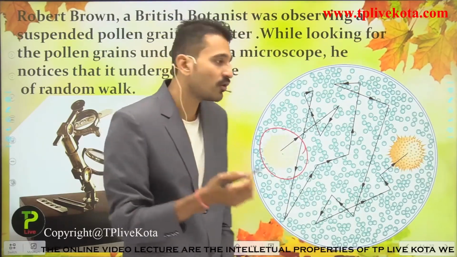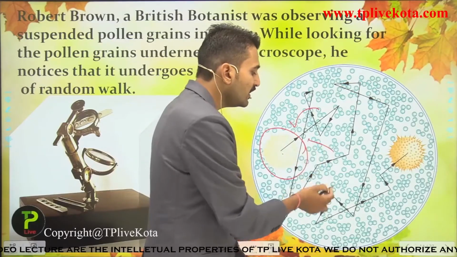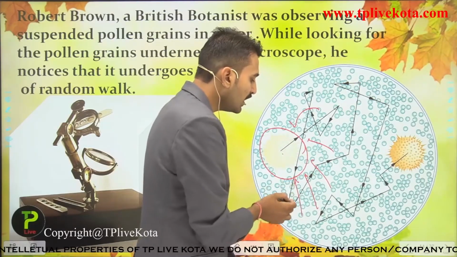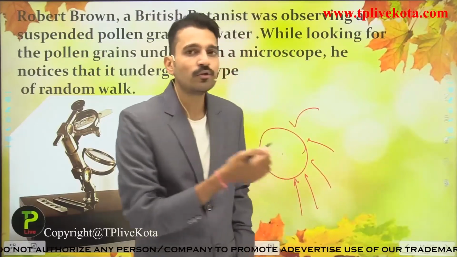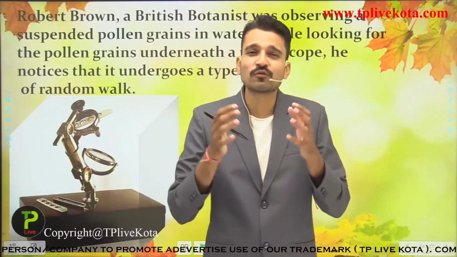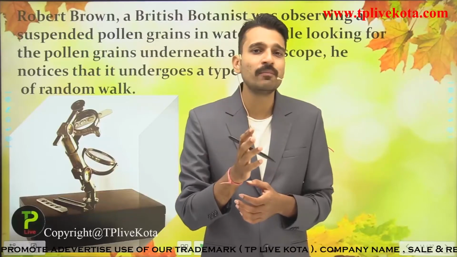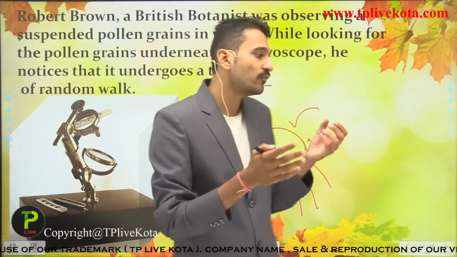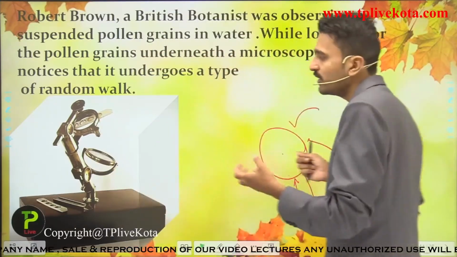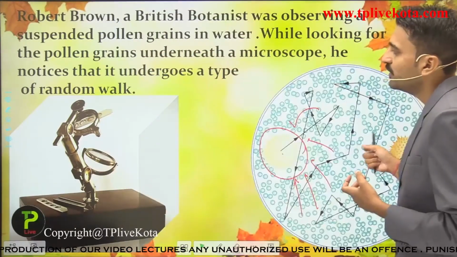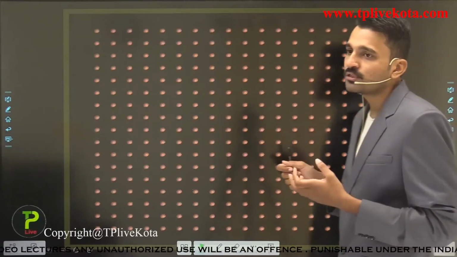So why is this pollen grain moving? It is moving because it is constantly being hit by these water molecules. So they hit this pollen grain and the pollen grain moves, and also the water molecules move. But water molecules are so tiny that we cannot see them under the microscope. So we are able to see only this particular pollen grain. We can also see here the particular Brownian motion. This is just a video for you to explain how the particles are moving and how they are colliding